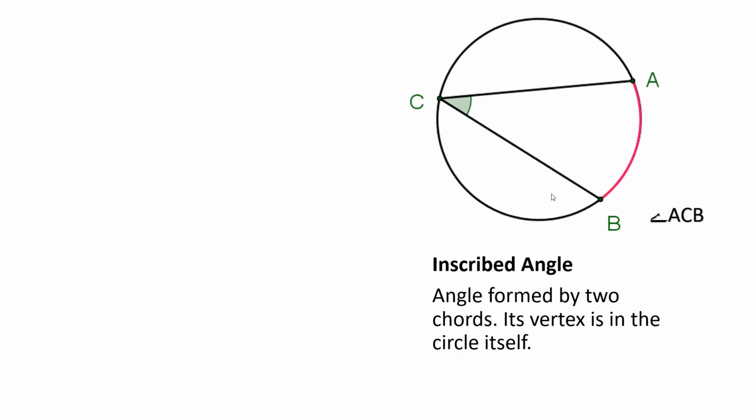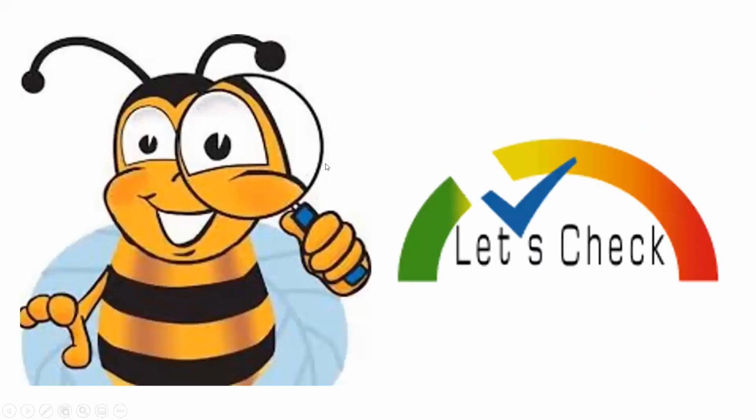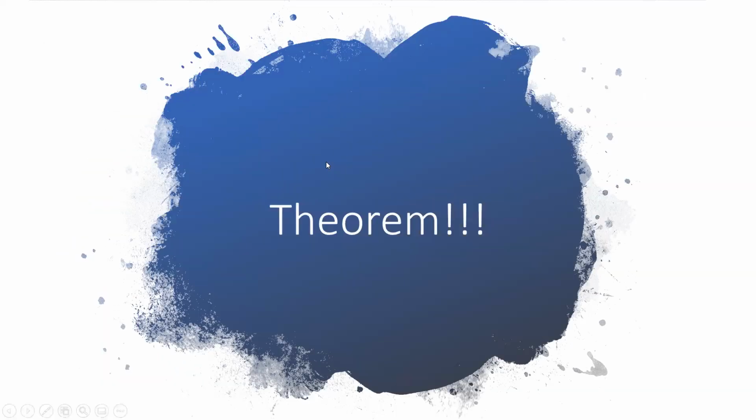Clear po tayo? The difference between central angle and inscribed angle. Okay po. Central angle is made of 2 radii. Inscribed angle is made out of 2 chords. Okay. Clear po tayo dyan?